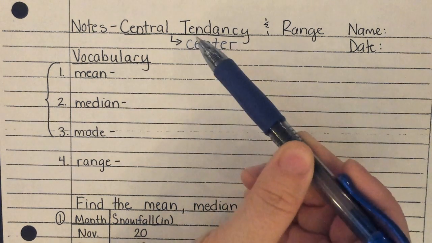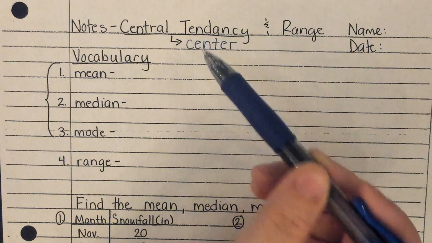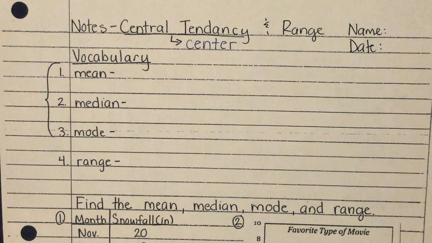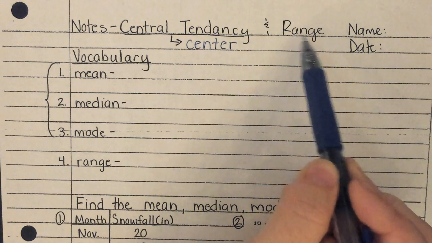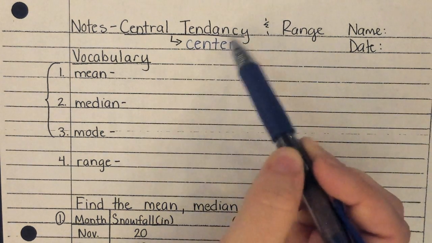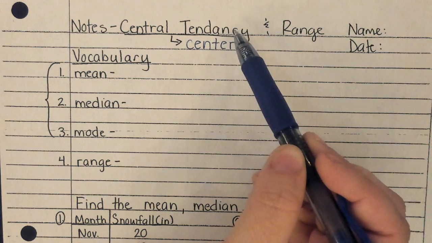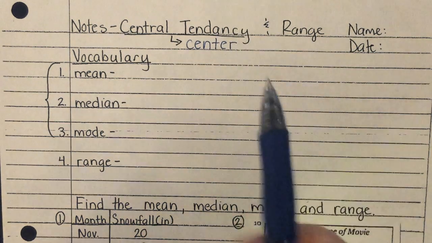Going back to central tendency. Central tendency is the center. Now, the center is different than the middle. So when we're talking about statistics, we're talking about somewhere at or near the center. That doesn't mean putting a dot in the middle of a circle and finding the center. Statistics is more of a general description, okay? We're going to talk about the range today as well. The range does not have anything to do with the center of our data, all right? So it's not grouped in central tendency.